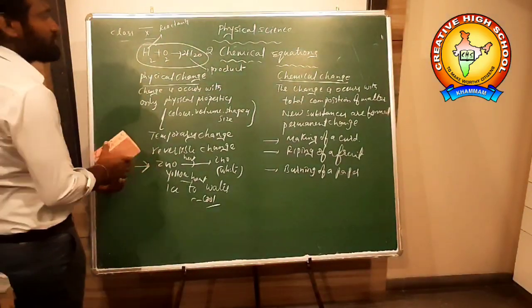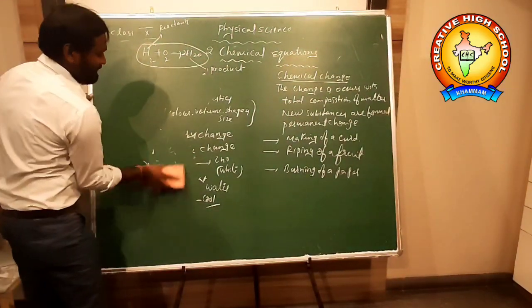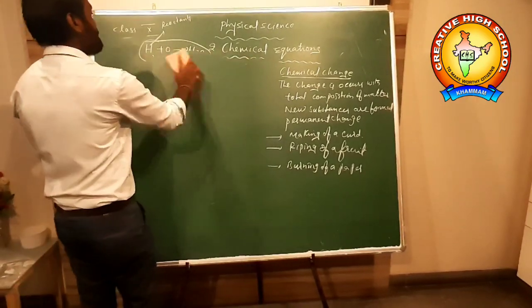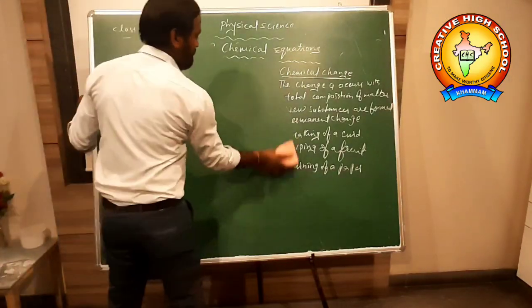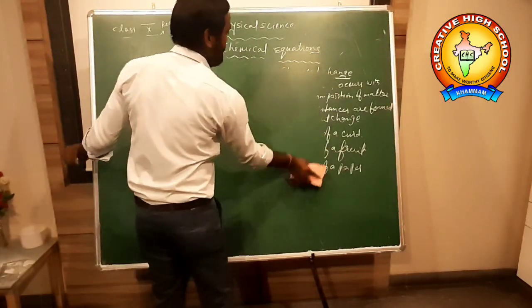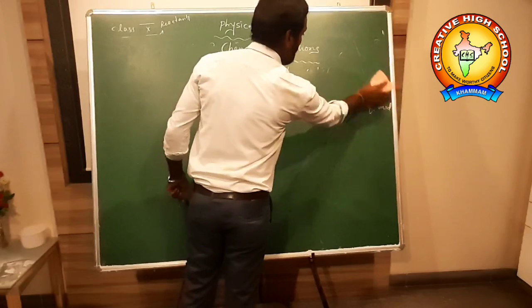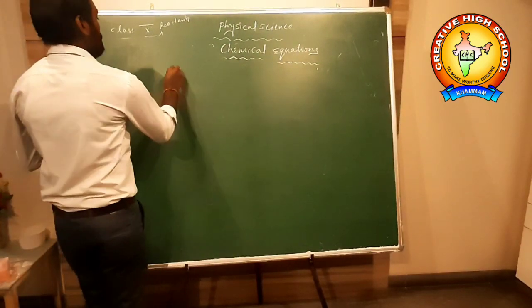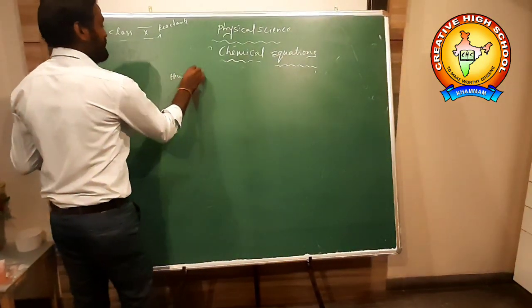Students, all of you go through the textbook, read lesson number 2 and note down the physical and chemical changes. Explain the difference between physical and chemical change. So the homework question is: question 1.